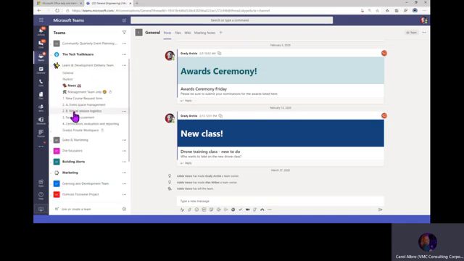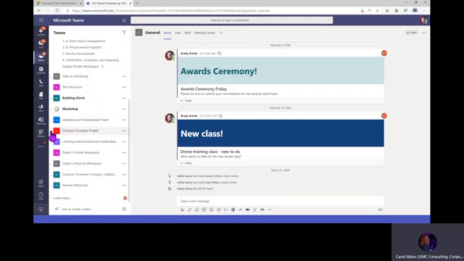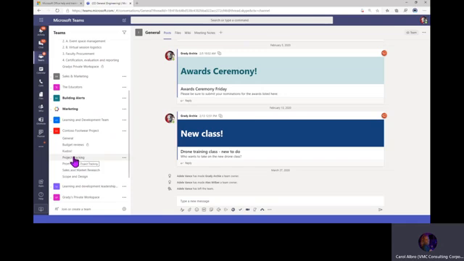As you can see, they've mapped out their entire process. Each work group has their own working space. Or maybe you want to build a team based on a project. So here's this footwear project, and they have channels built out specifically for this, right?